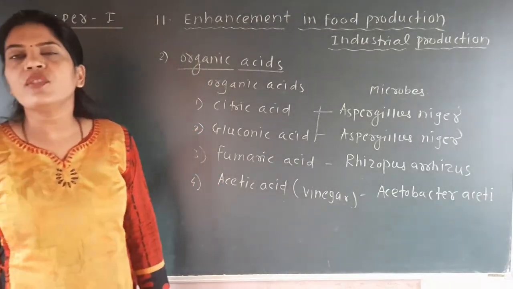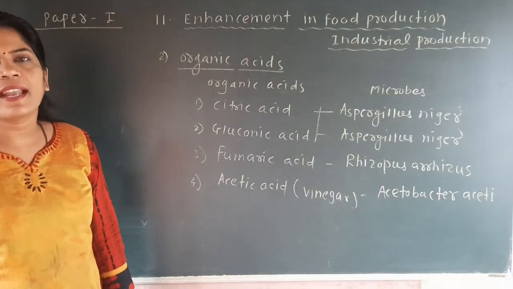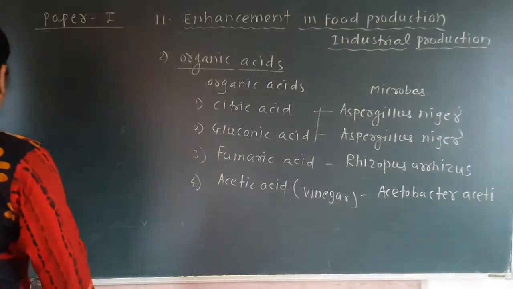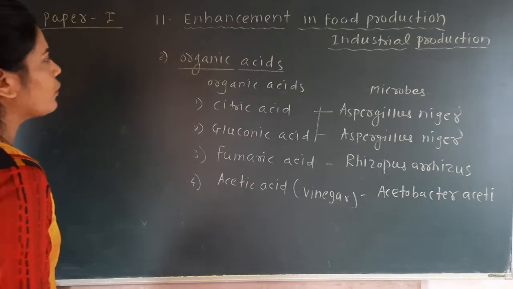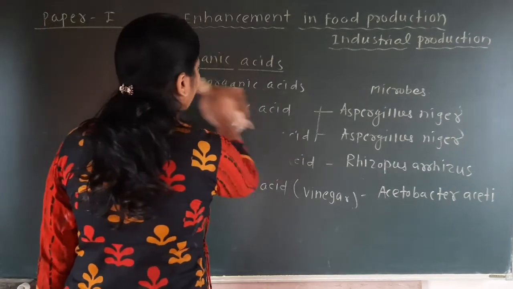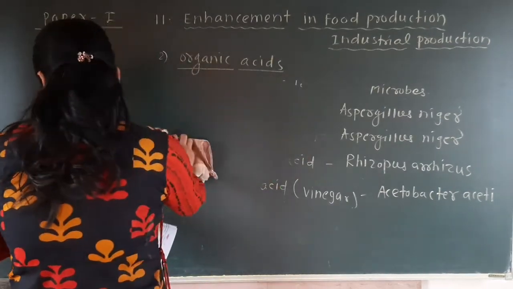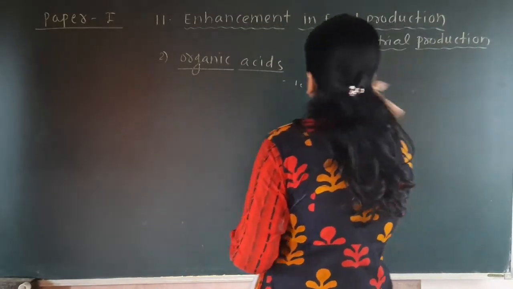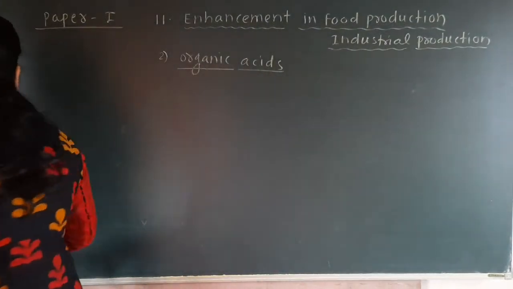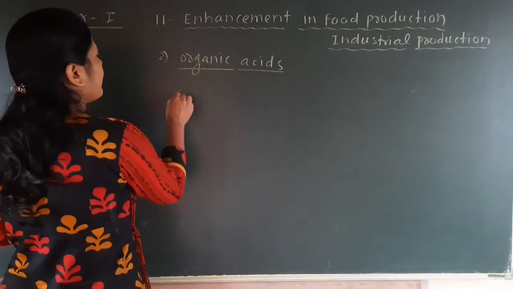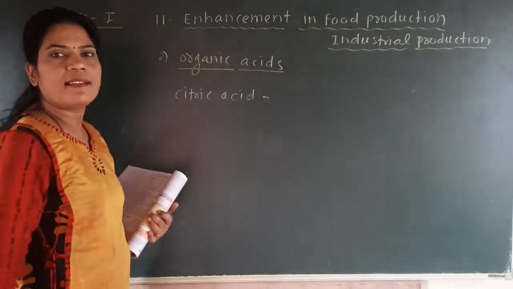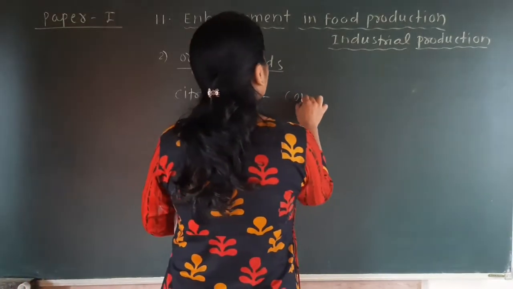Some additional points are that these organic acids are used in different ways. Let us see some of the importance of these organic acids. For example, one organic acid is citric acid. Okay, here see, one acid we have seen, that is citric acid. This citric acid can be used in confectionaries.